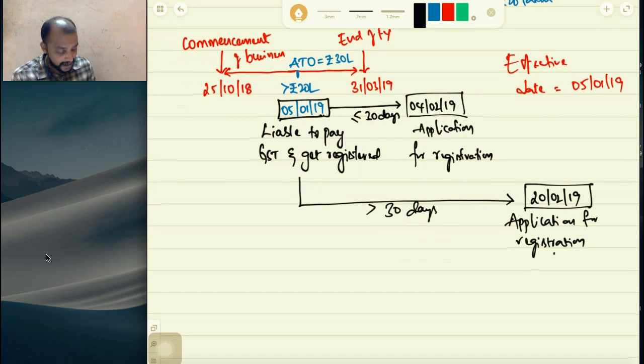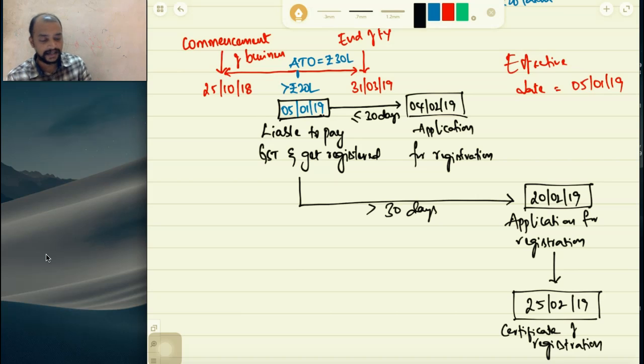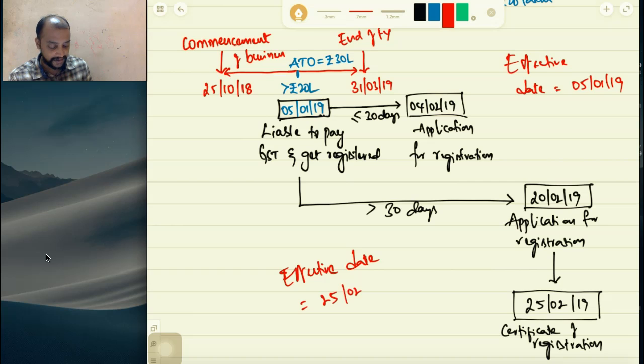Thereafter, he may get the certificate of registration on 25/2/2019. What will be taken as the effective date in this case? The effective date is the date of the certificate of registration, that is 25/2/2019.